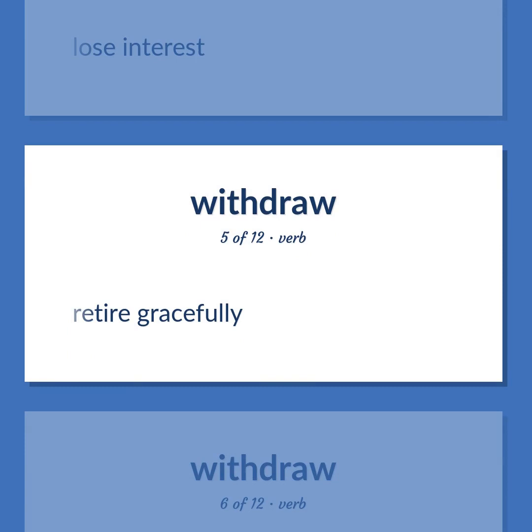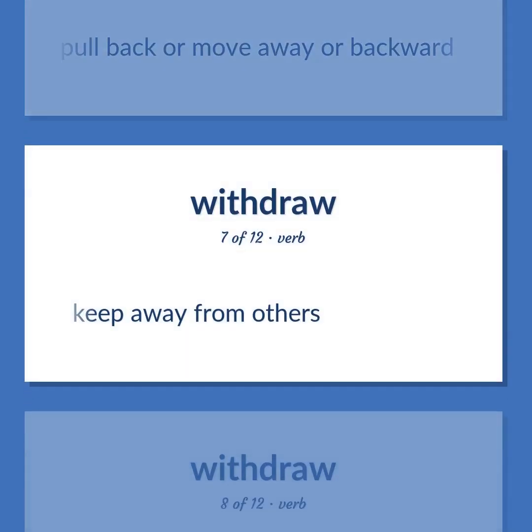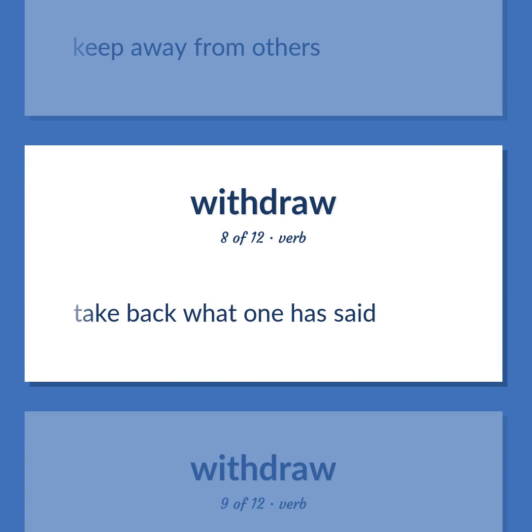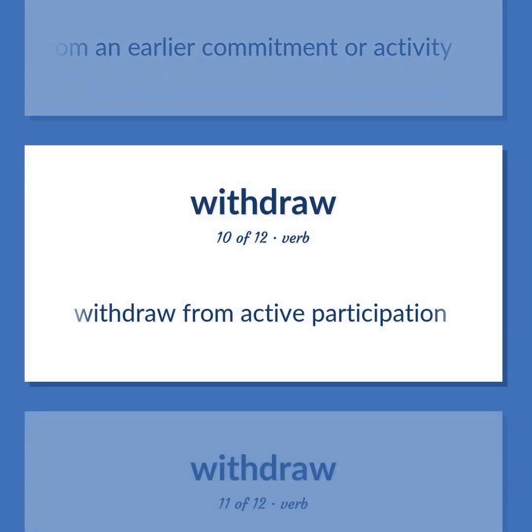Retire gracefully. Pull back or move away or backward. Keep away from others. Take back what one has said. Make a retreat from an earlier commitment or activity. Withdraw from active participation.